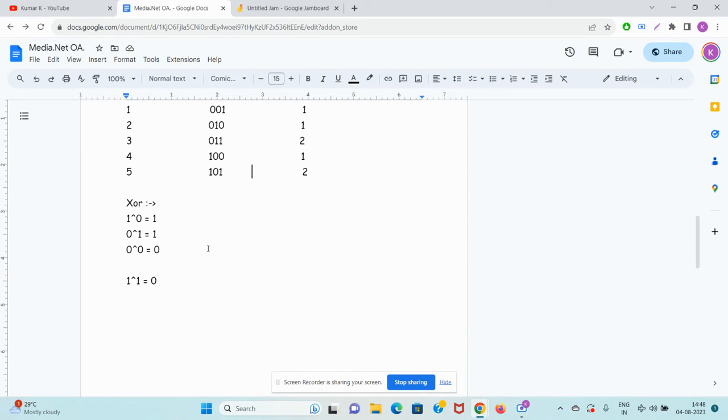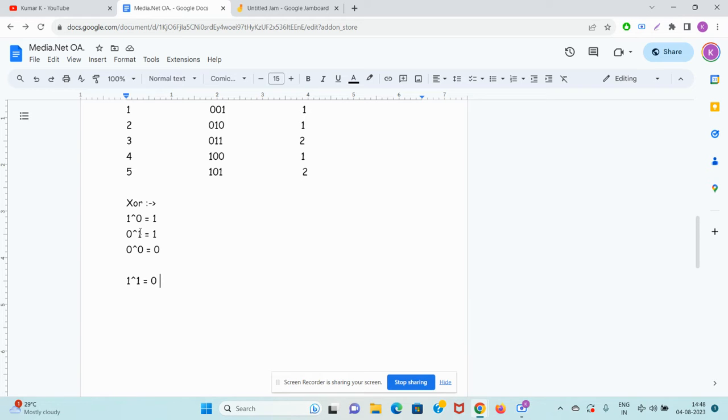Apart from that, what is XOR? So, guys, whenever you try to do XOR of two binary numbers, if they both are different, like 1 XOR 0, the answer will always be 1. 0 XOR 1, the answer will be 1. If both the numbers are the same, 0 XOR 0, then the answer will be 0. 1 XOR 1, the answer will be 0. Always remember, if you're trying to do the XOR of two binary numbers, the same will later be applied to the decimal numbers.